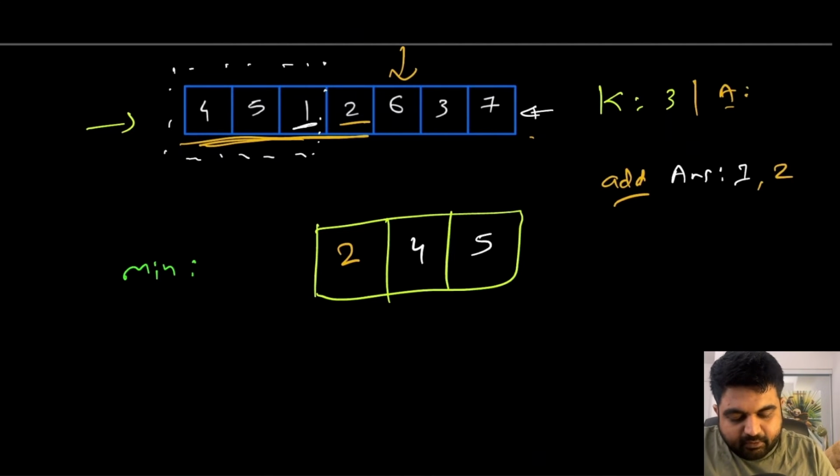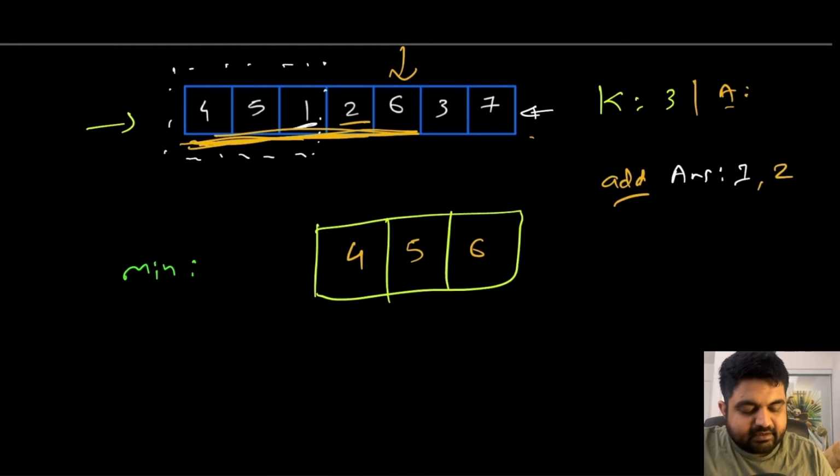The moment we want to add value number 6, 2 is clearly smaller than 6, which means 6 needs to be added. But with the addition of 6, 4 and 5 also need to be readjusted. So now 4, 5 and 6. Up until this point, the third largest element is going to be value number 4.